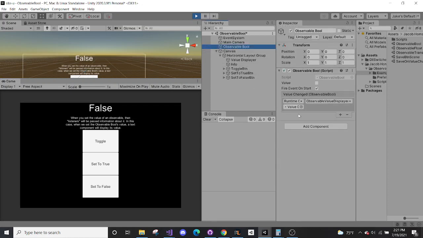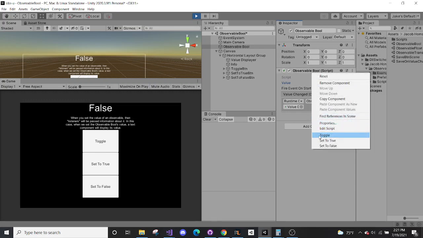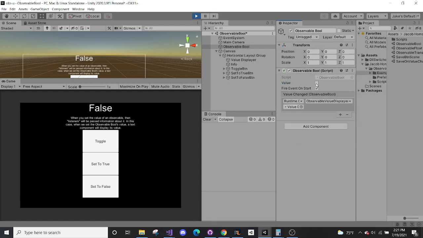Now, unfortunately, due to the way serialization works in Unity, if you're in play mode and you toggle this button, nothing will happen. Fortunately, I've put simple context menu options that will work properly within the Unity editor. So we can see here, value, toggle, true, and we can see it's true here as well. And then it's set to false. And then we have UI components, which basically call those same exact context menus: toggle, set to true, set to false. Works really well.